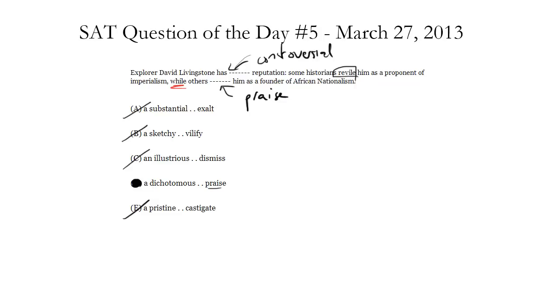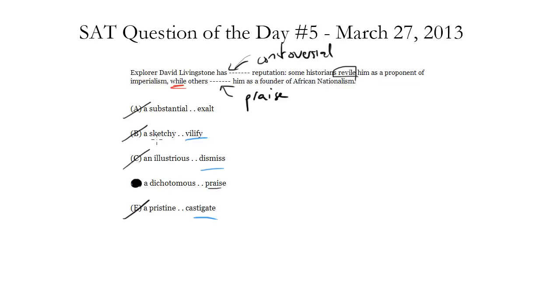Just a few notes on trap choices. Notice that some of the choices in the second blank do not recognize that this is an opposite relationship. So castigate and vilify and dismiss are all negative, and they're all in the same tone as revile. So if you don't notice because of this while that there should be an opposite relationship, you might get sucked into those choices.